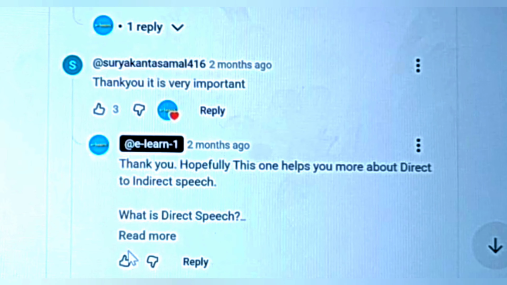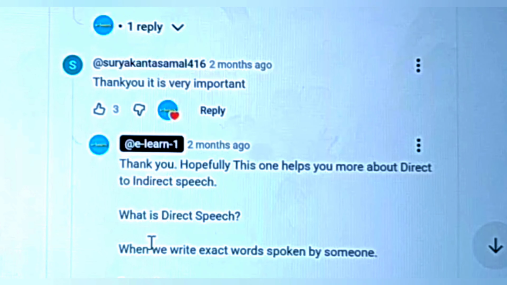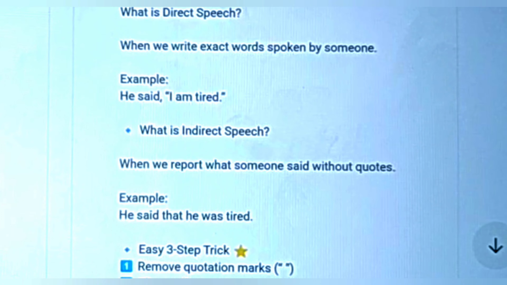What is direct speech? Let me explain further here. When we write the exact words spoken by someone, that's direct speech. For example, he said, "I'm tired." And in indirect speech, we report what someone said without the exact words. For example, he said that he was tired.